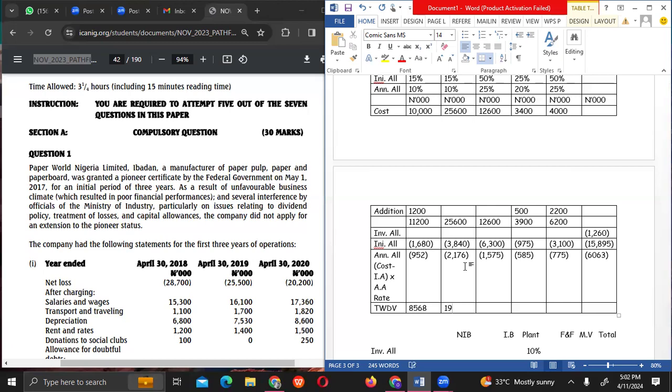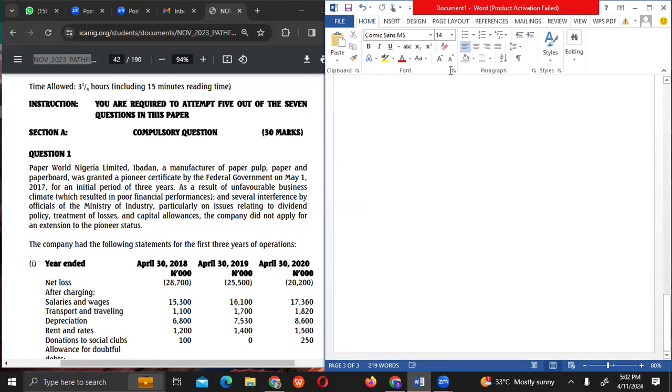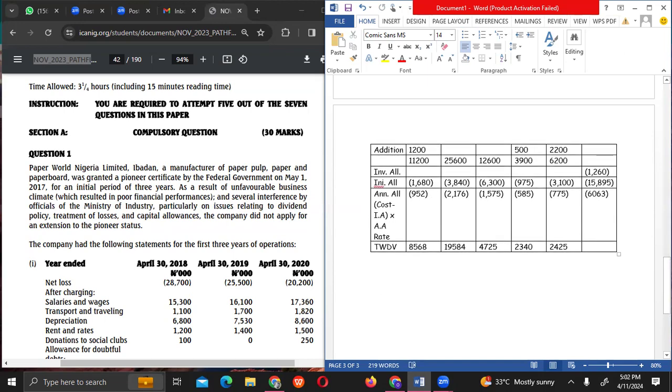19,584. Next one. 4,725. Next one. 2,425. The total now. You're adding up the allowances together here. They're giving the total allowances here. You're not putting investment allowance. So the last one is 2,325, not 2,425. 2,325. The last one.